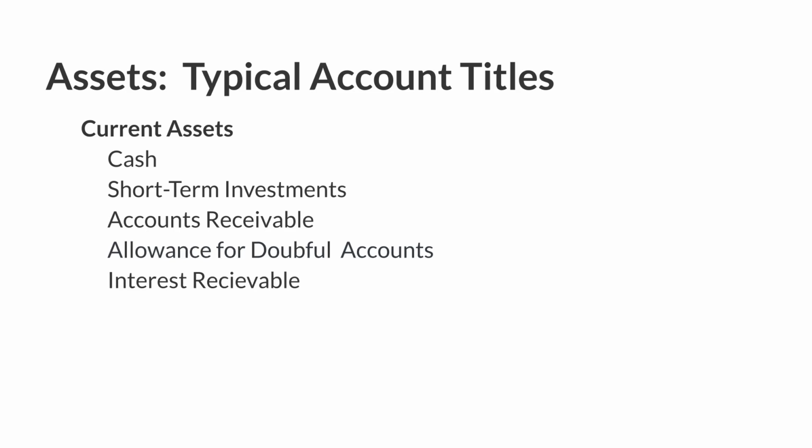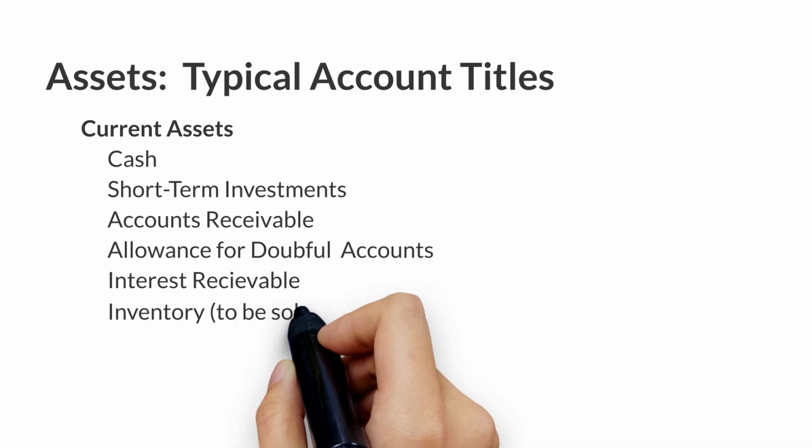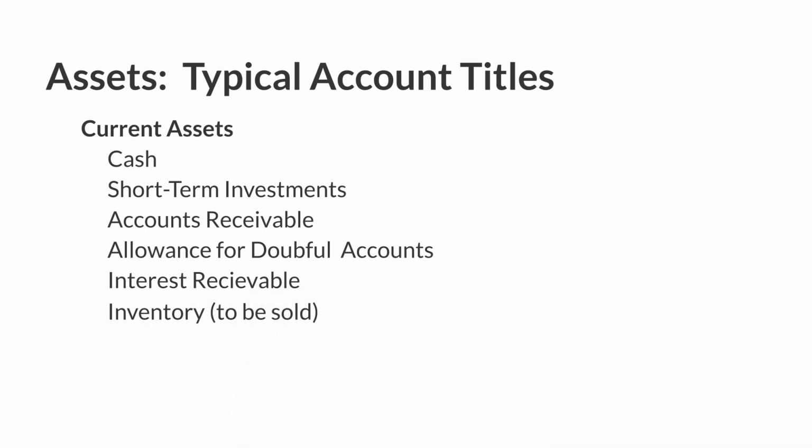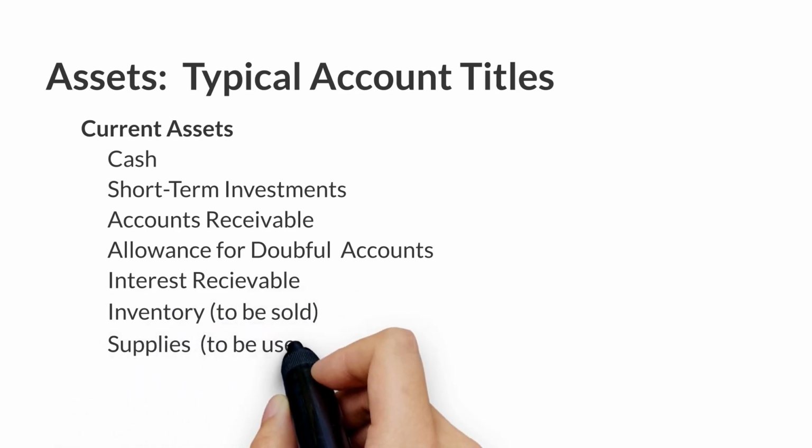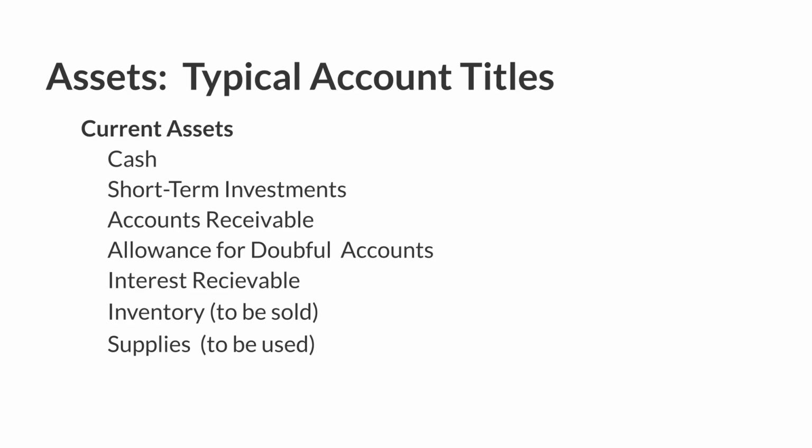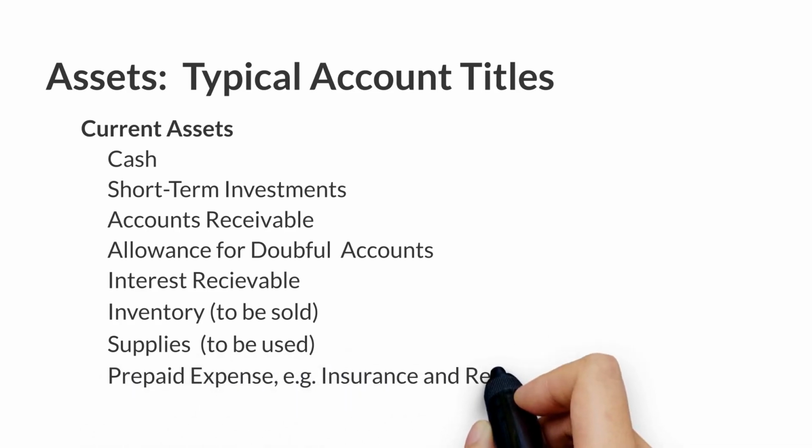Goods available for future sales to customers are called inventory, whereas supplies are items used in the day-to-day operations, such as office and cleaning supplies. Prepaid expenses represent amounts paid in advance by the company for future benefit, such as insurance and rent.